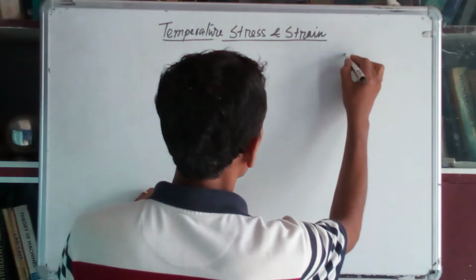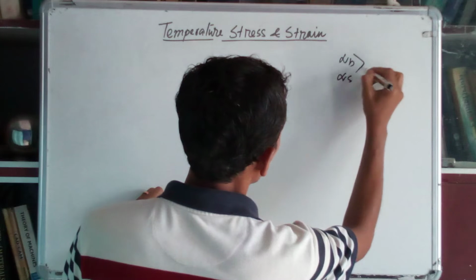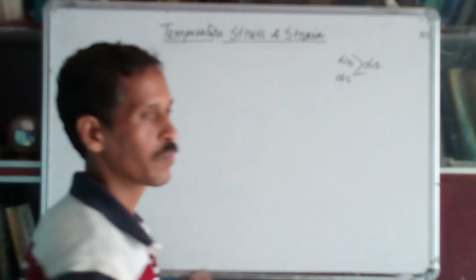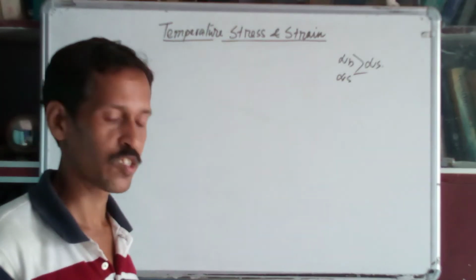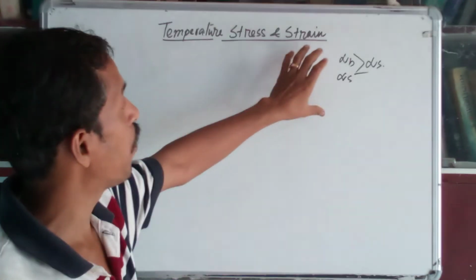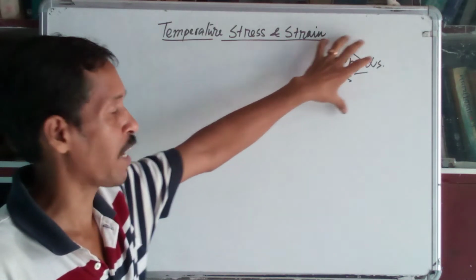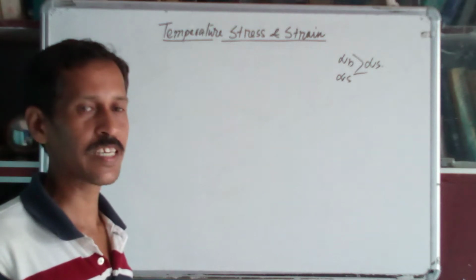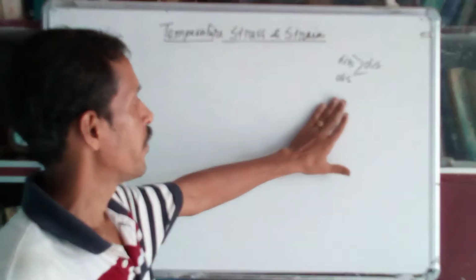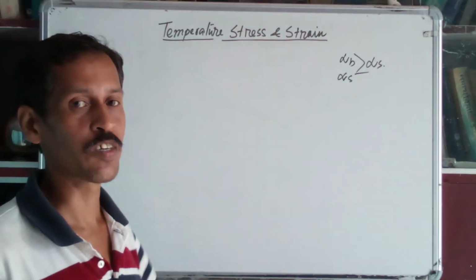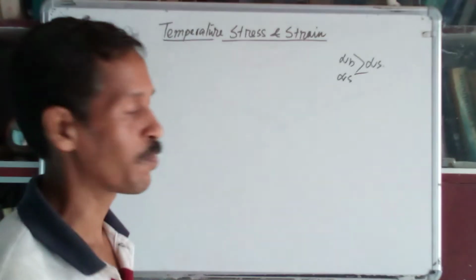So alpha B is always greater than alpha S, because expansion is more in brass and less in steel. Now if you make a composite bar using brass and steel, we have to check what will happen, and we will find a generalized equation when the bar is prepared from a composite material.